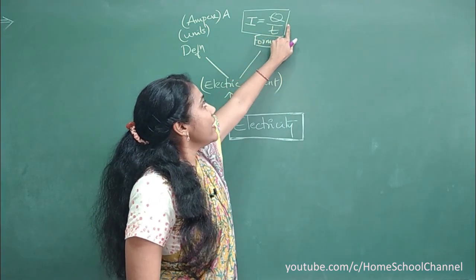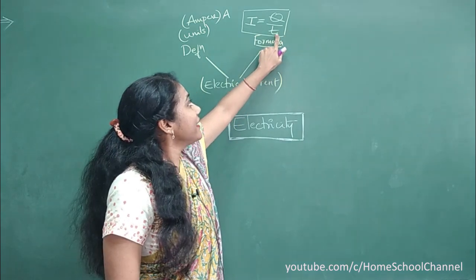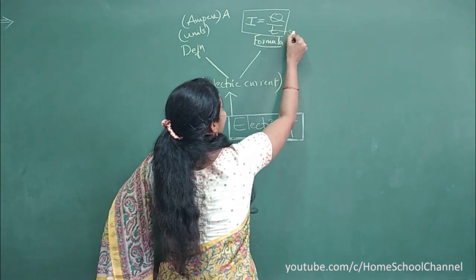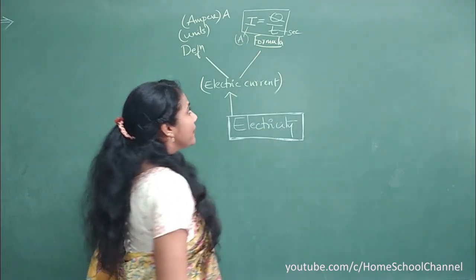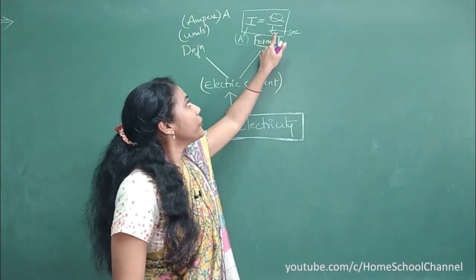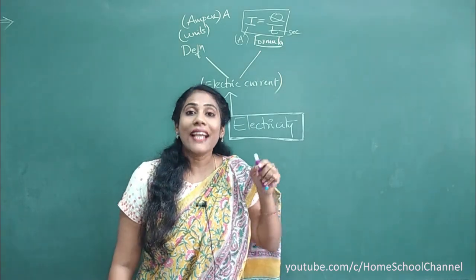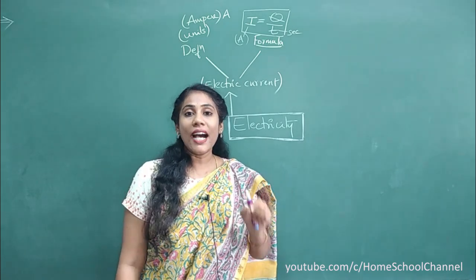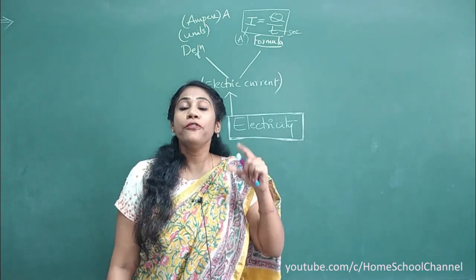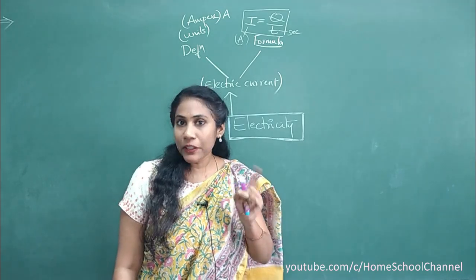Charge must always be in coulombs, time must always be in seconds, and current must always be in amperes. You have to be careful with the time factor, because in the question time may be given in hours and minutes, but you should convert that to seconds. If you don't convert time to seconds, you will end up getting the wrong answer.